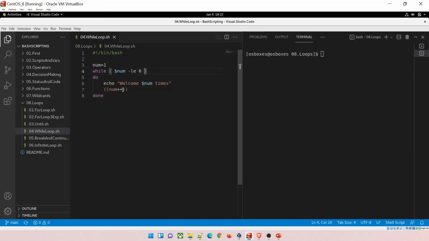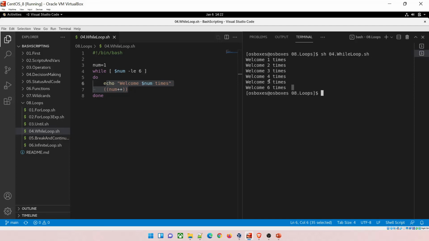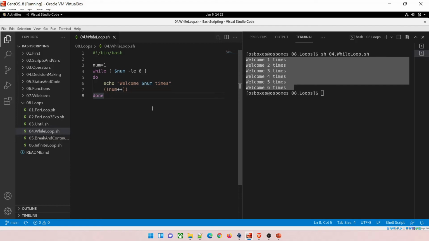So it's going to run 6 times, and I'm doing an increment over here. You can give a space after that or before num. That's totally up to you. And then what we are printing is very simple over here. So I'll just run it, 04, hit tab, enter, and you can see it has printed welcome 6 times in a loop. And that's the beauty of these loops.